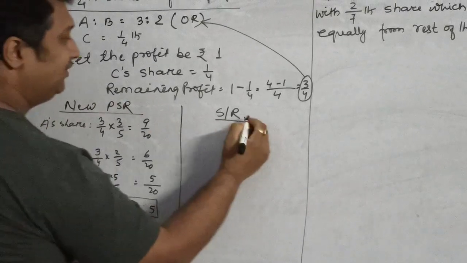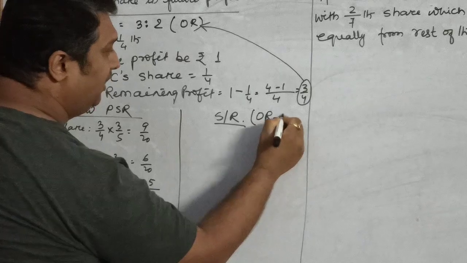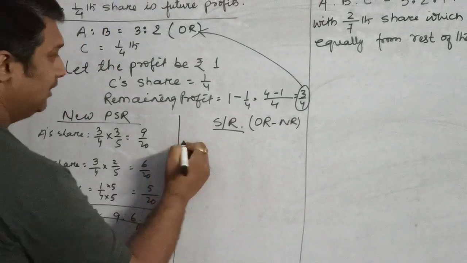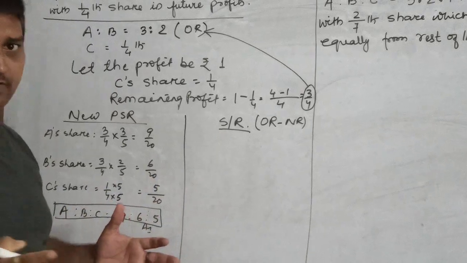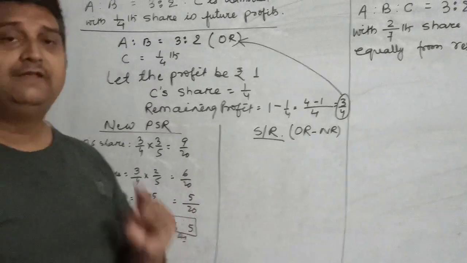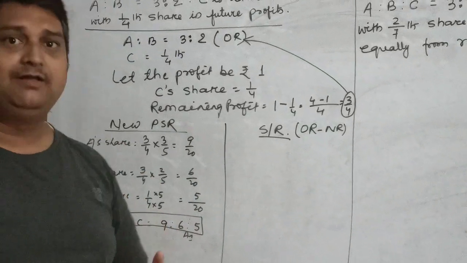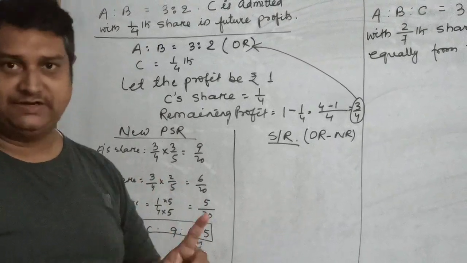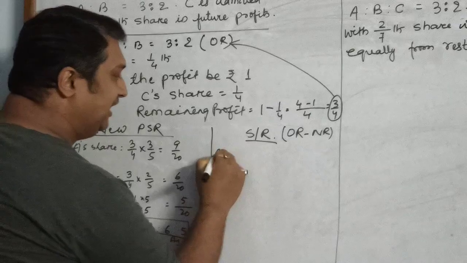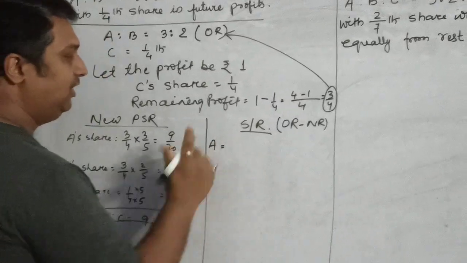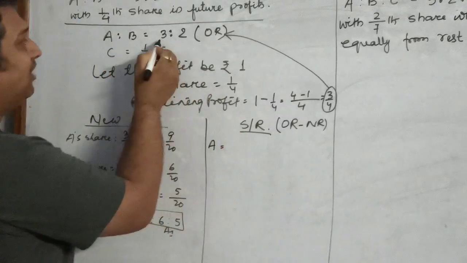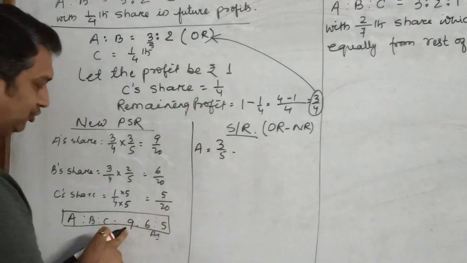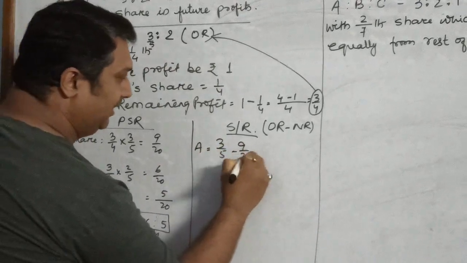Similarly, in order to calculate sacrificing ratio, we use this formula: old ratio minus new ratio. So who may sacrifice? Children, always remember the sacrifice can be made only by the old partners. New partner can never sacrifice. So while checking the sacrificing part, we will take only the old partners whose old ratio is 3/5 and new ratio is 9/20.